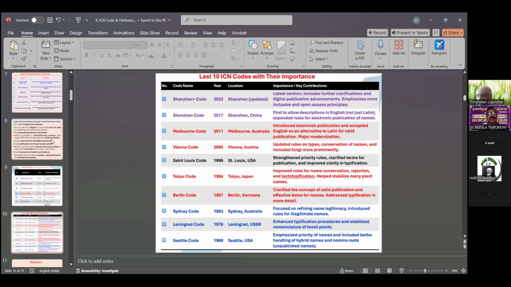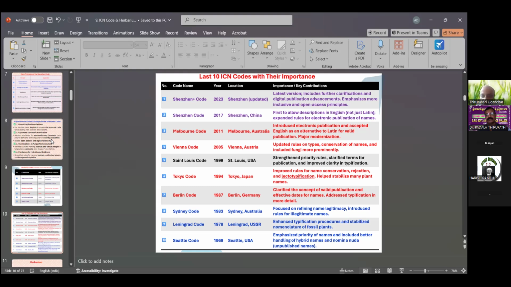Also, the principles are the basis for the latest version of plant nomenclature in the Shenzhen Code 2023. Then the Shenzhen Code 2017, Shenzhen, China, was the first to allow descriptions in English, not just Latin, and expanded the rules for electronic publication of names.